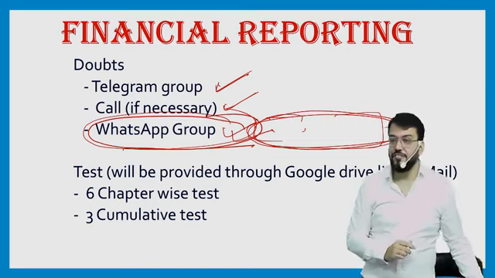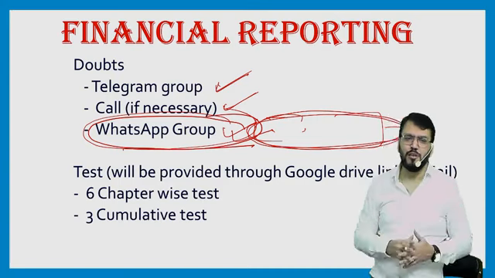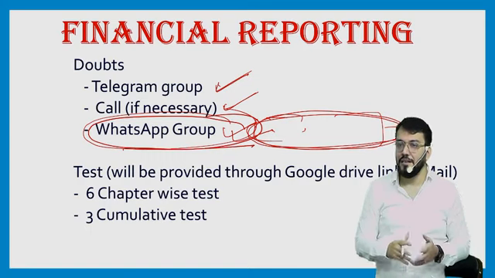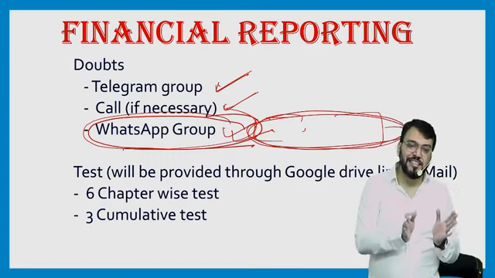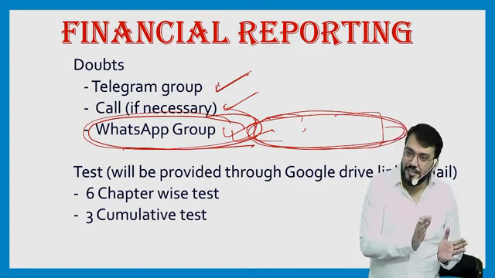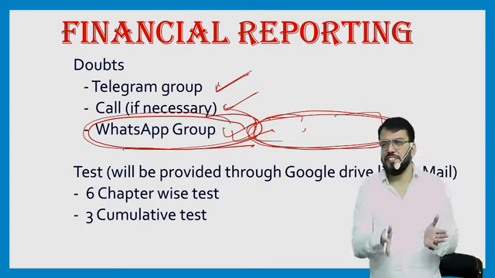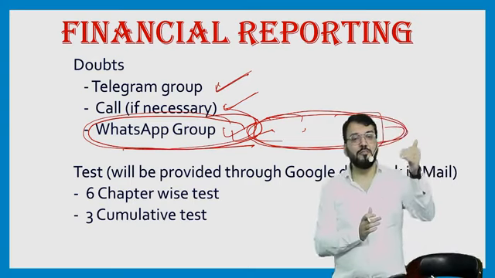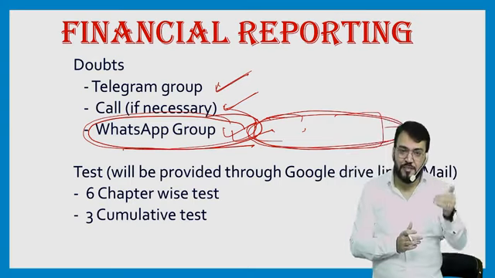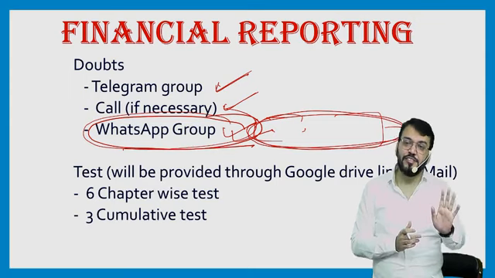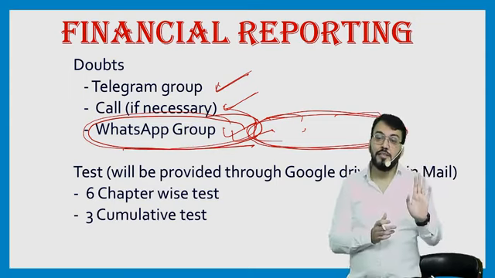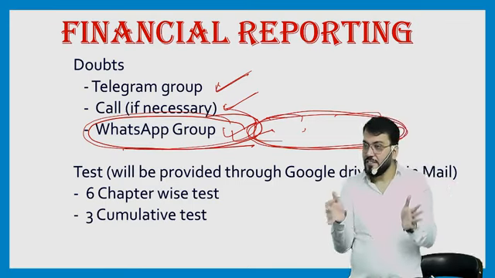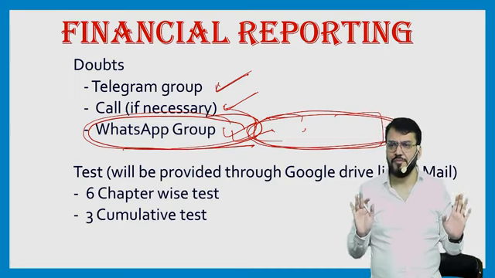As far as the tests are concerned, of course the test is important, but what I have understood is CA Final students don't write tests. But I need to mention that we will conduct 6 tests. If you say 60 days, then after every 10 days we'll conduct one test. Whatever chapters have been completed in the first 10 days, one test will be there. Then for the second 10 days, one test will be there. So how many tests? 6. This will be chapter wise.